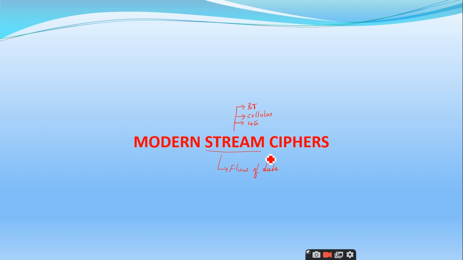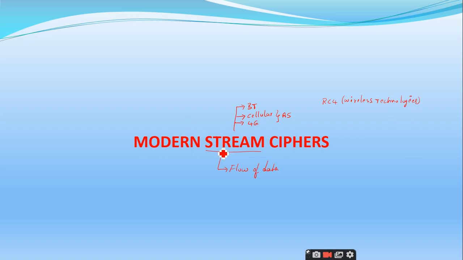In the cellular stream cipher, we will be using an algorithm which is called A5, and similarly we have RC4, another example of this stream cipher, where we will be using this RC4 encryption technique in wireless technologies, wireless communications.